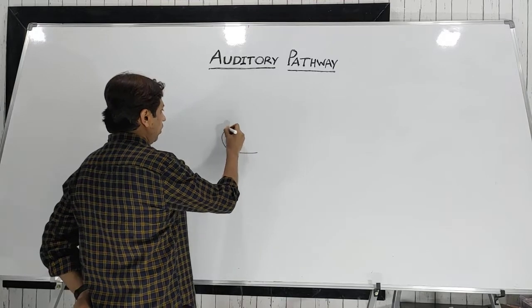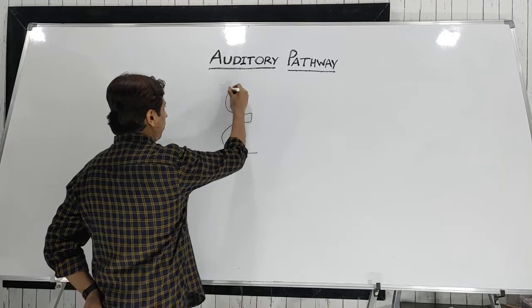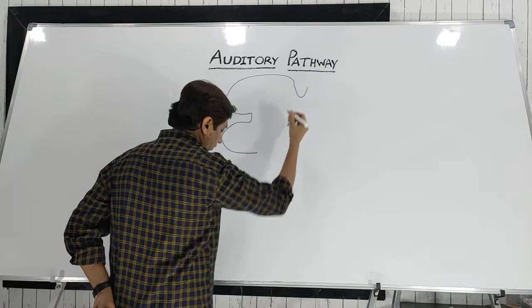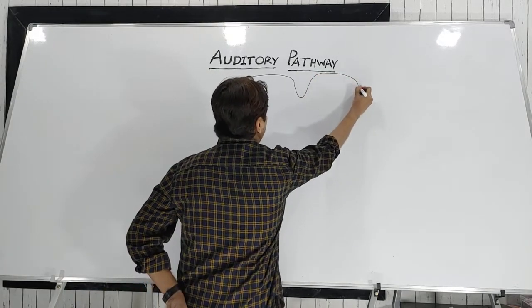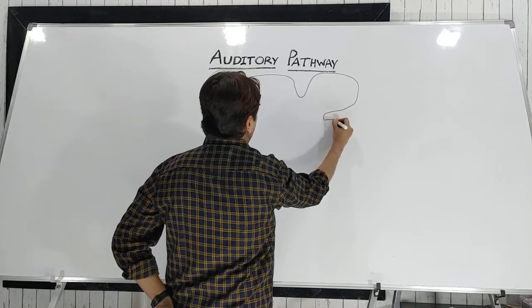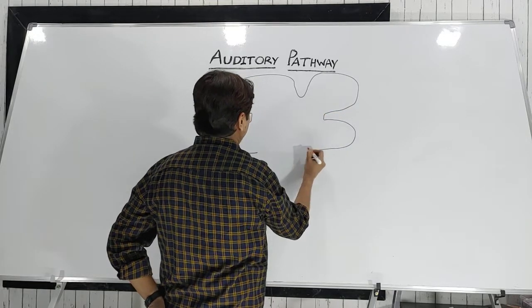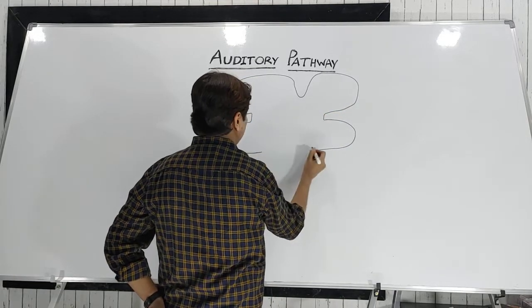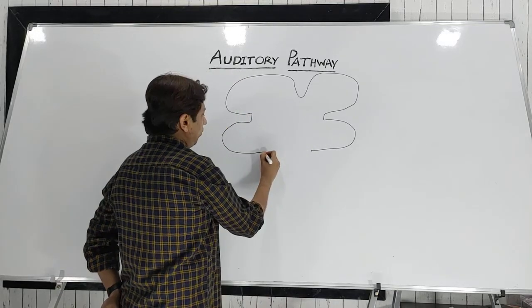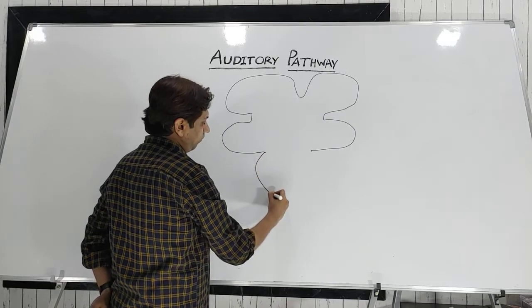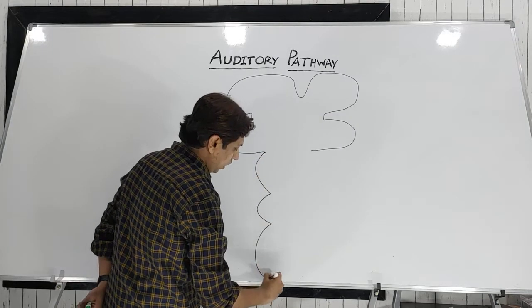So I'll draw the line diagram for the cerebral cortex. Consider this as the cerebral cortex. Then there will be a brain stem, that is the midbrain, pons and medulla.